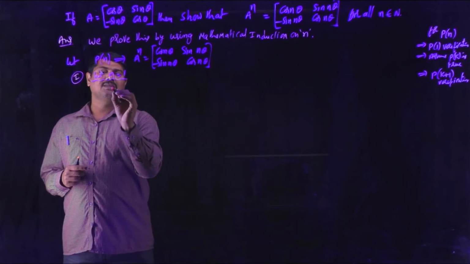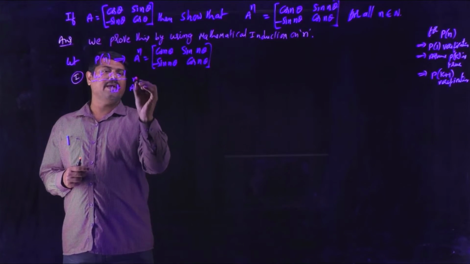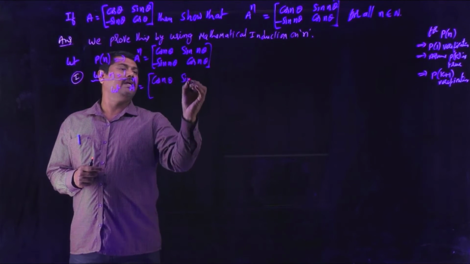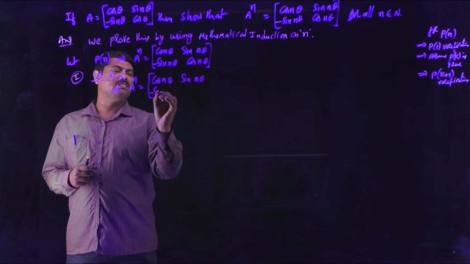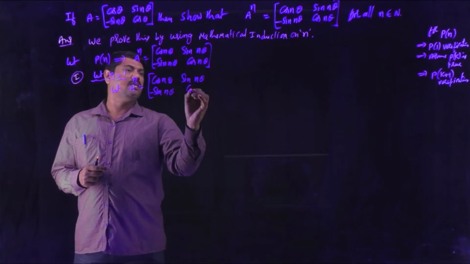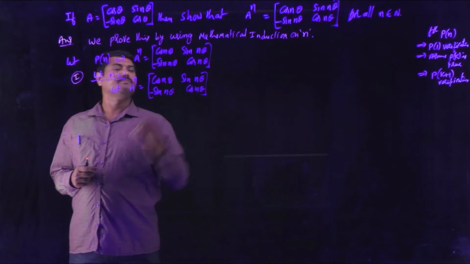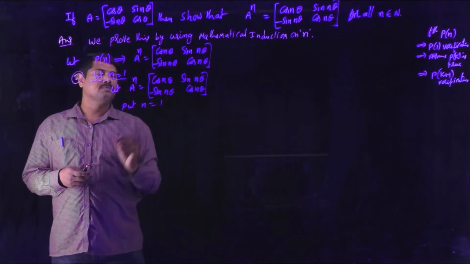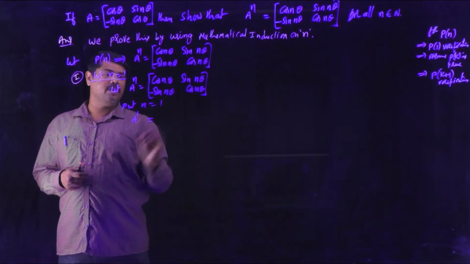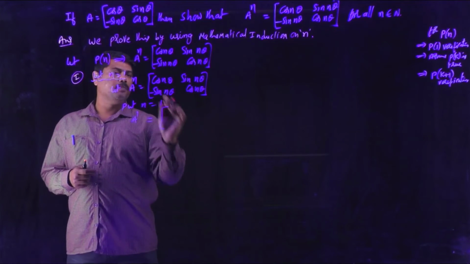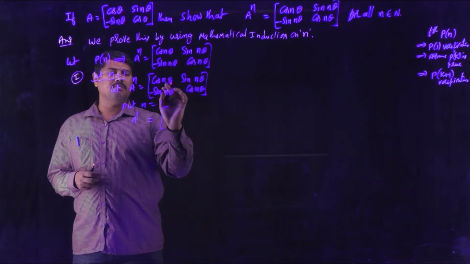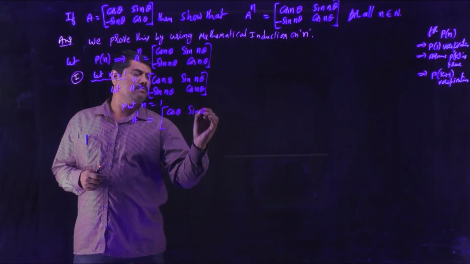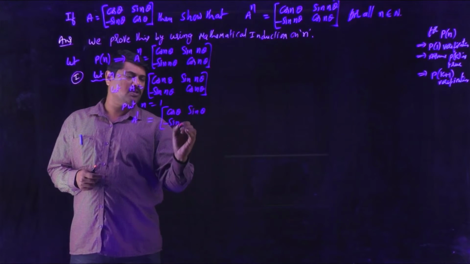For that, let A power n be cos n theta, sin n theta, minus sin n theta, cos n theta. In this statement, put n is equal to 1. Here LHS becomes A power 1. If you put n is equal to 1, 1 into theta means theta, so it becomes cos theta, sin theta, minus sin theta, cos theta.